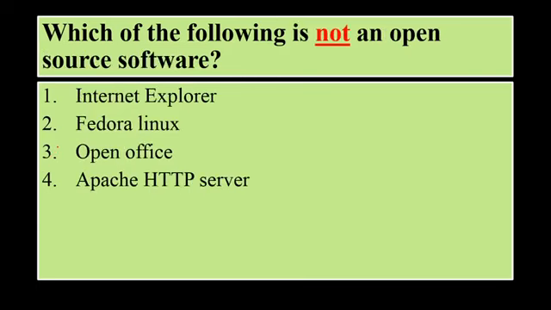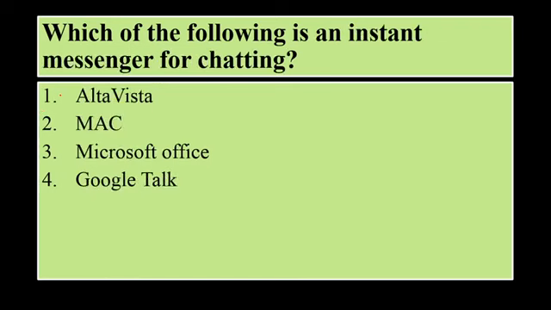Which of the following is not an open source software? Internet Explorer, Fedora Linux, OpenOffice, Apache HTTP server. So over here, Internet Explorer is not an open source software. So this question again has been asked several times. You should know which one of the following is an open source software. Open source software does not require a license. Okay, so Internet Explorer requires a license.